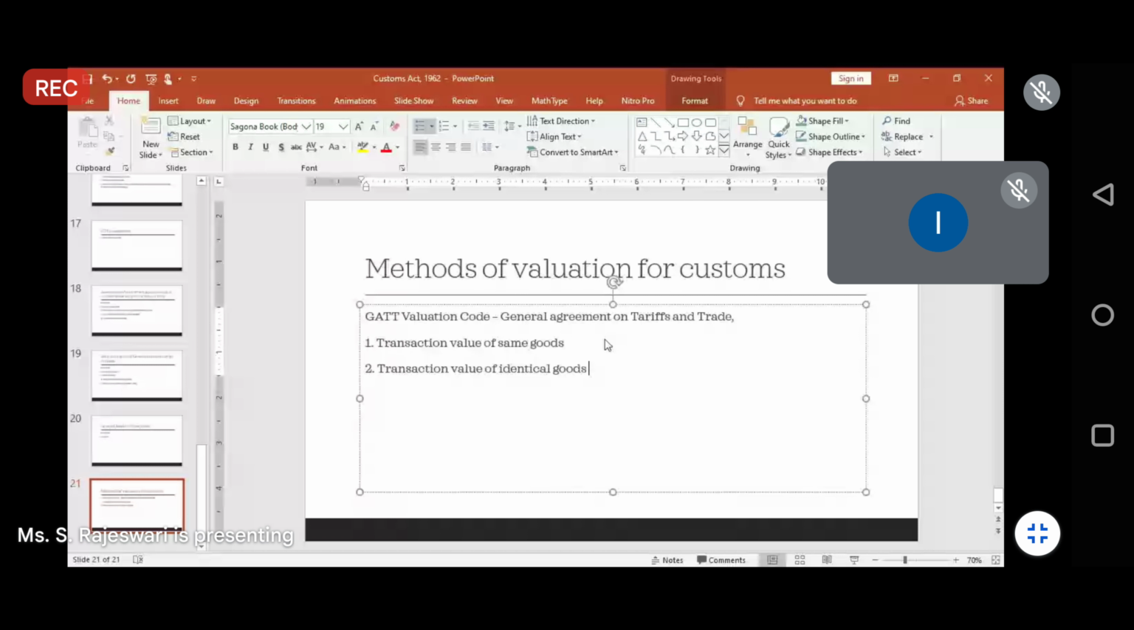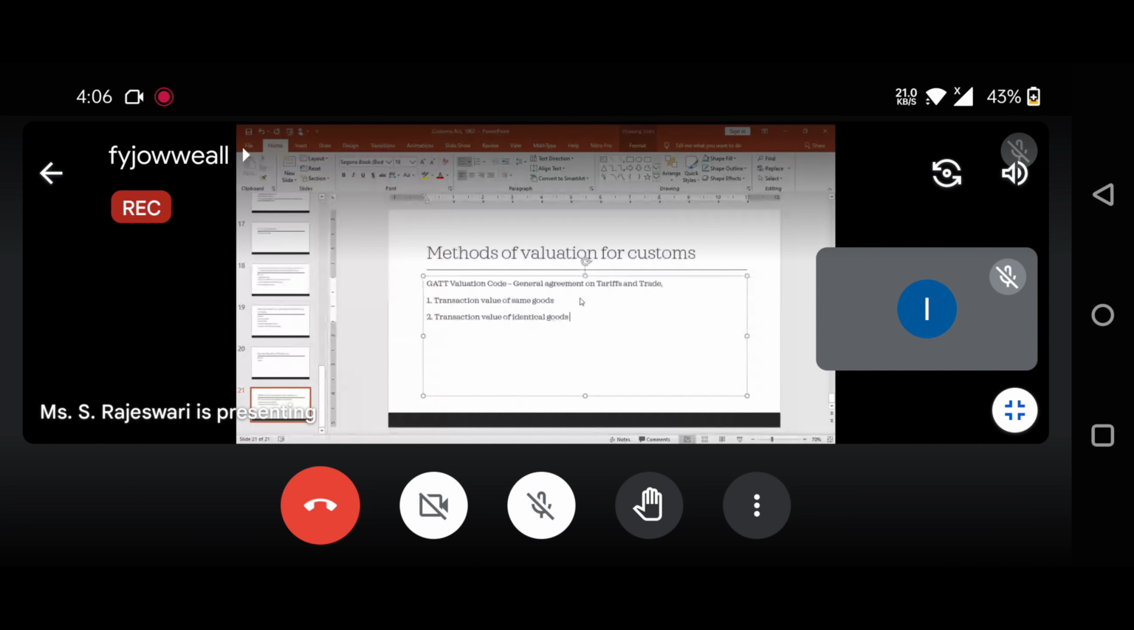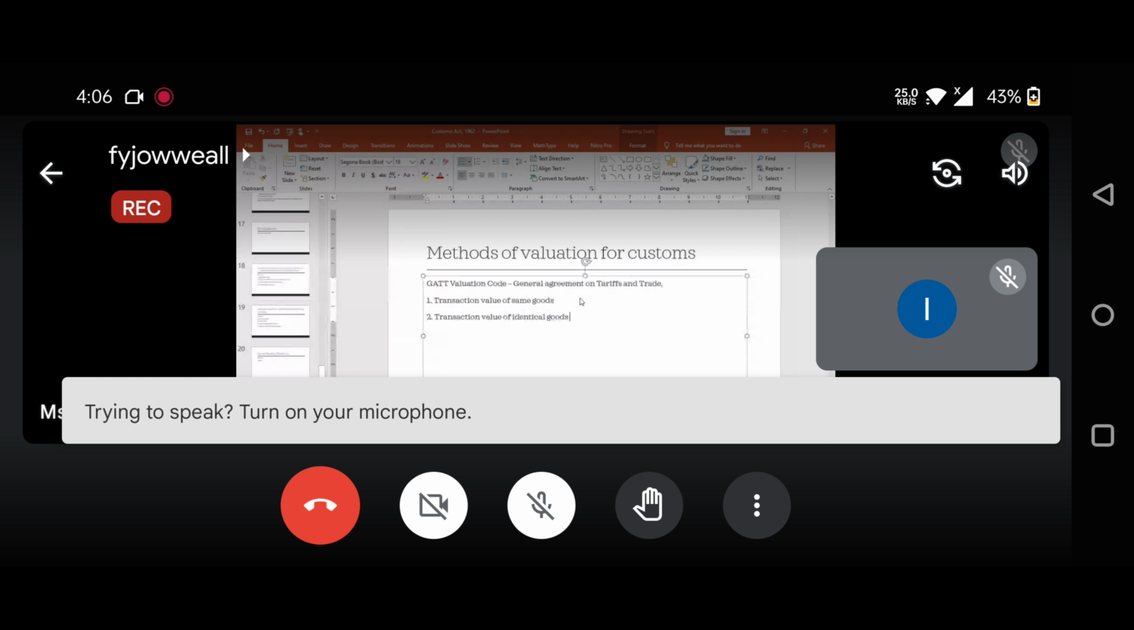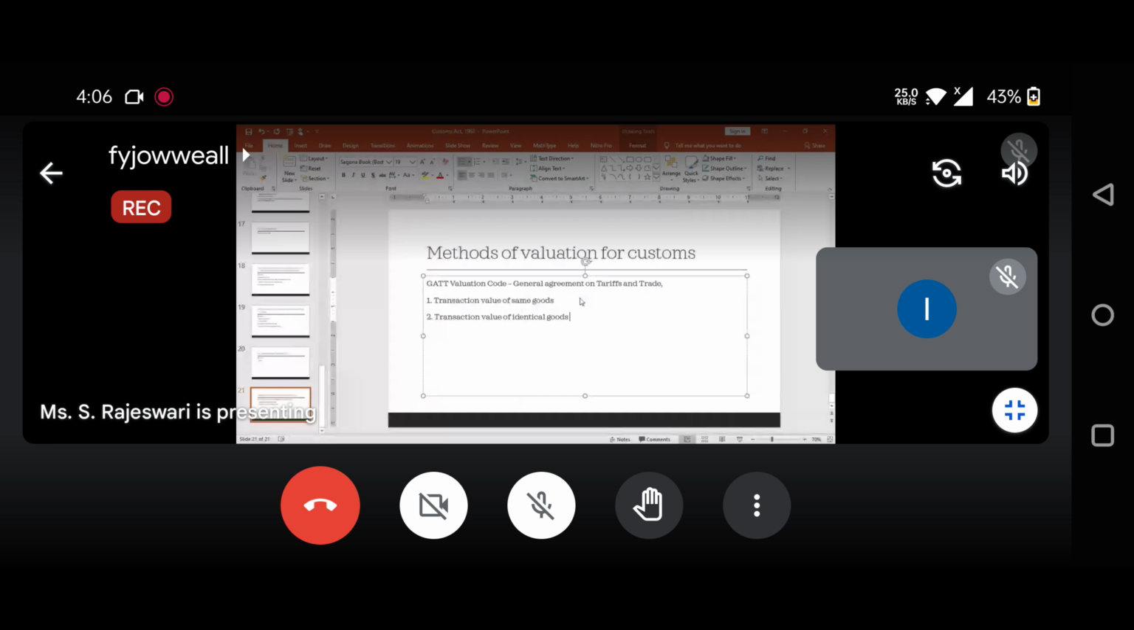The goods which you are importing should be of different quantity. Quantity should be varying, and at different commercial levels it has to be the same, and the sale at different commercial levels and different quantity should be given. Based on that, the valuation of goods will be determined. In tomorrow's lecture, we will be seeing the transaction value of similar goods, and then we will see how the valuation for deductible goods and the computation method work.